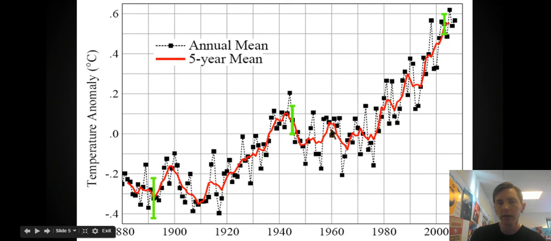Now, if we had only looked at the temperature from one year to the next, we could maybe say, oh my gosh, the climate of this place is getting a lot colder from this year to this year. But again, that's why we look at these longer periods of time, because we want to see that in general, the climate in this place is actually getting warmer. Even though the temperature can change a lot from one year to the next, we look at these longer patterns to see how things are changing.